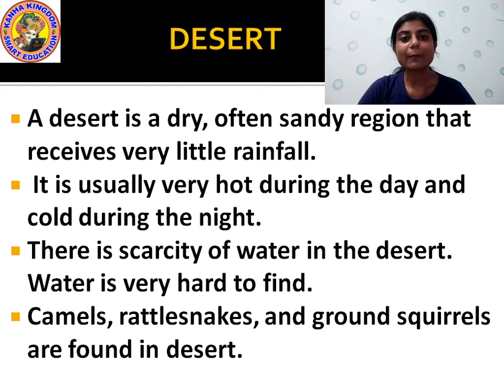So what type of animals will survive in this region? There are different animals like camel, rattlesnakes and ground squirrels. These are some animals which are found in desert. According to their environment, they dwell in this region.